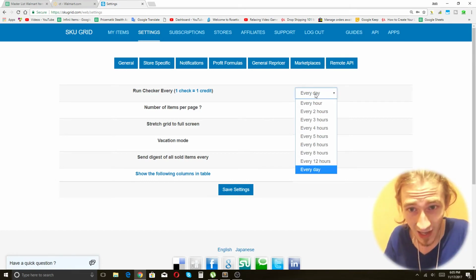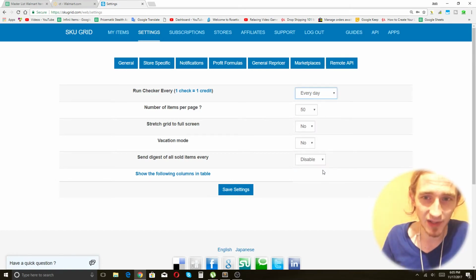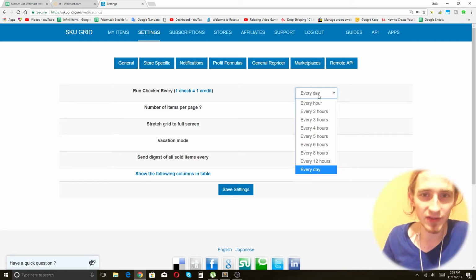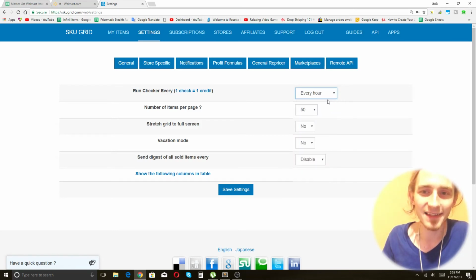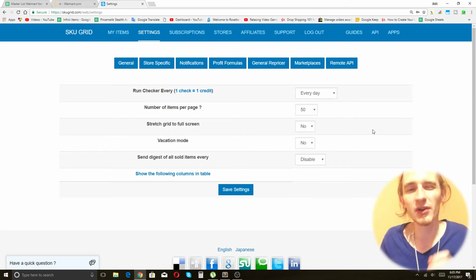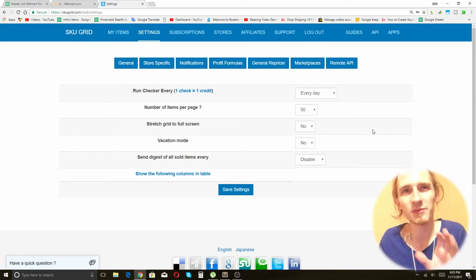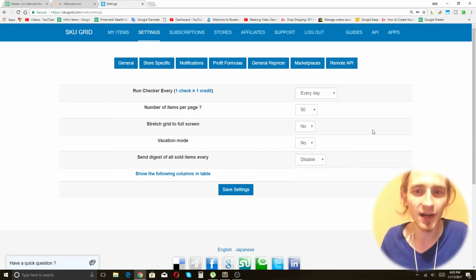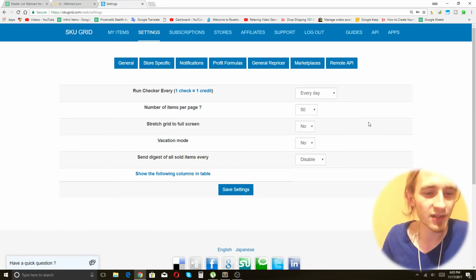So I don't like checking my items often because it just makes SKUgrid exponentially more expensive. Clicking every day costs 24 times less than clicking every hour. So I'm going to do it every day. And in my experience, most repricing issues come up after the item's been posted for about a week. So if you do it every day, you're still going to get some out of stocks and some repricing issues. But as long as you have systems in place, you're going to prevent most of them.